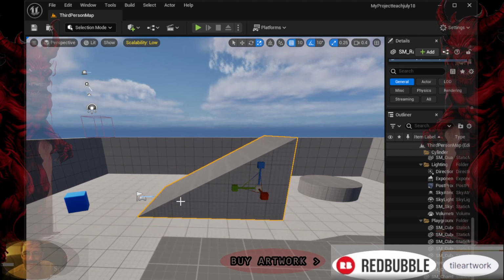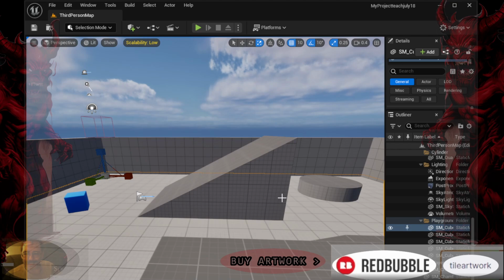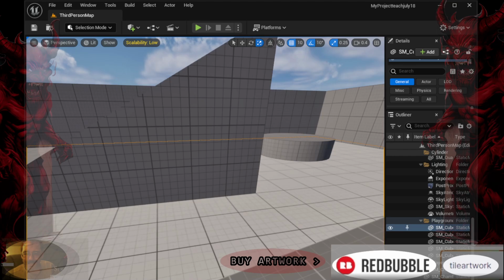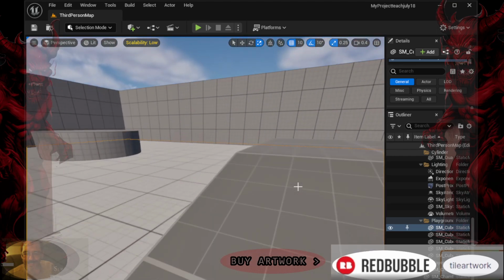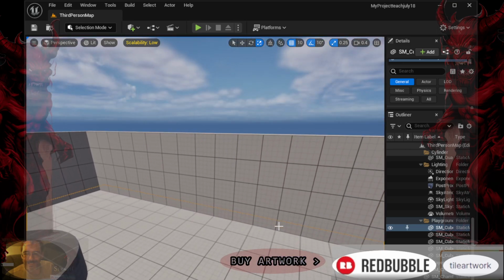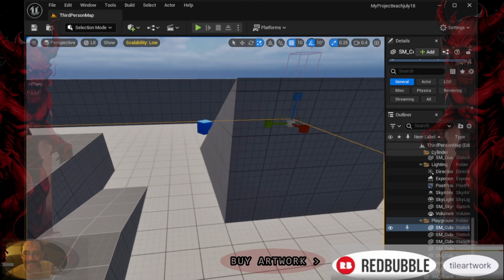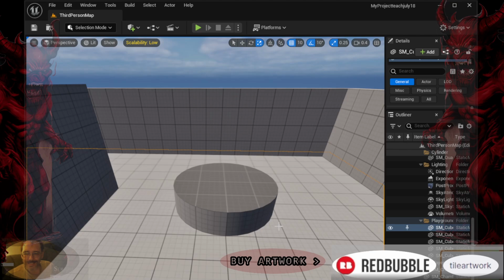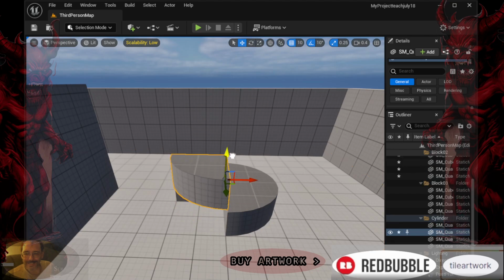Choosing between Blueprints and C++. Blueprints: ideal for beginners, designers, and rapid prototyping. They offer a visual, node-based interface that is easier to learn and allows for quick iteration. C++: recommended for programmers and developers who require precise control over performance and want to extend Unreal Engine's capabilities. C++ is essential for implementing complex algorithms, optimizing code, and integrating with external systems.